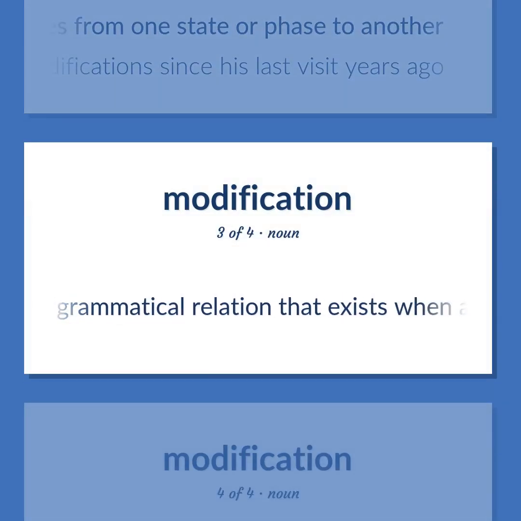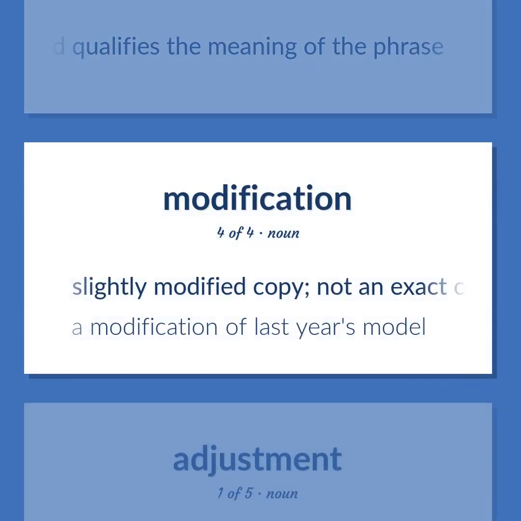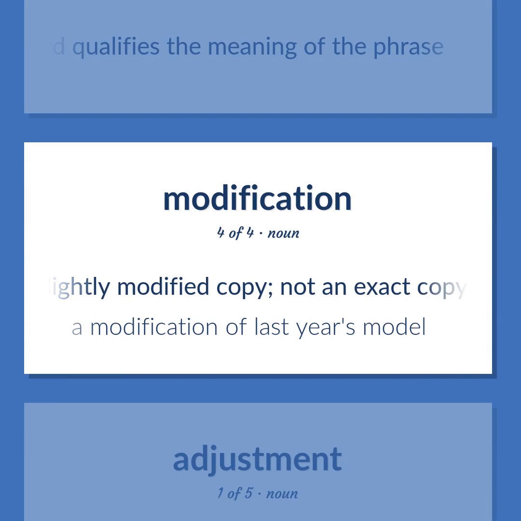The grammatical relation that exists when a word qualifies the meaning of the phrase. Slightly modified copy, not an exact copy. A modification of last year's model.